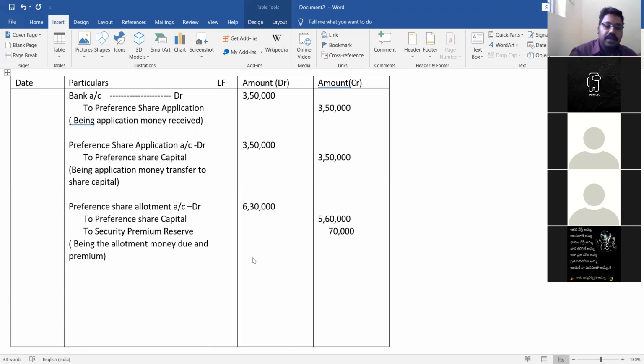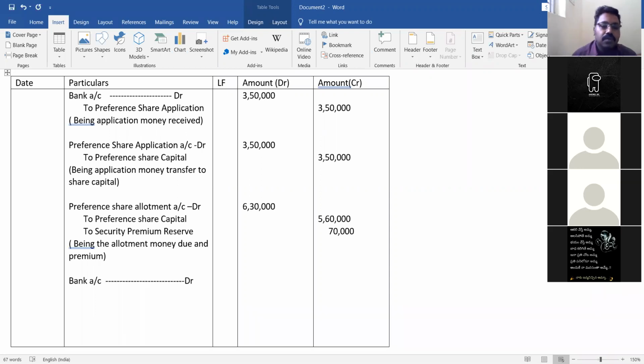So here being the allotment money due and premium. You can see in the narration: being the allotment money due and premium also.